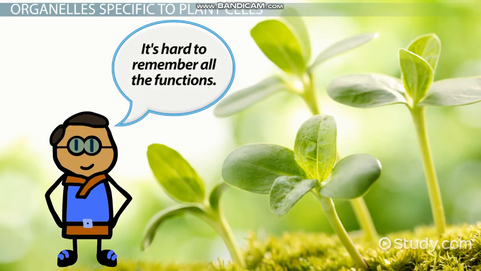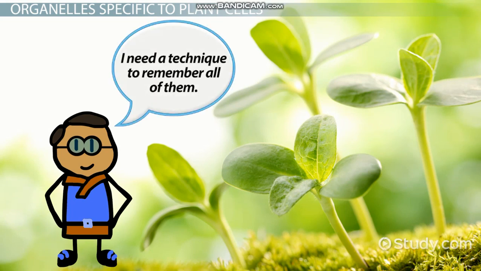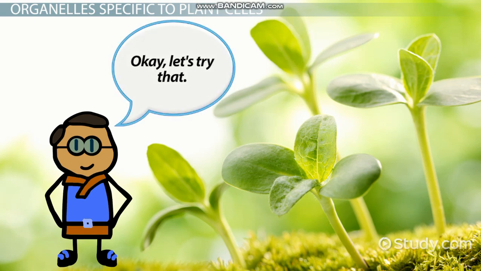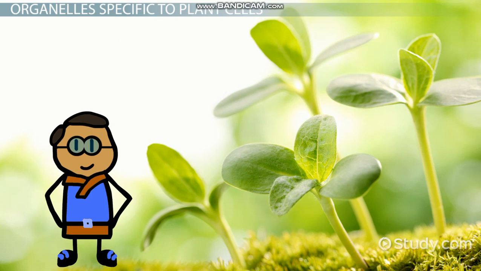It can be difficult to remember the functions of all the different eukaryotic organelles. One of the most common memorization techniques to do this is to write a silly rhyme using the organelle's name and job. There are suggestions written for each organelle, but of course, you can always write your own.